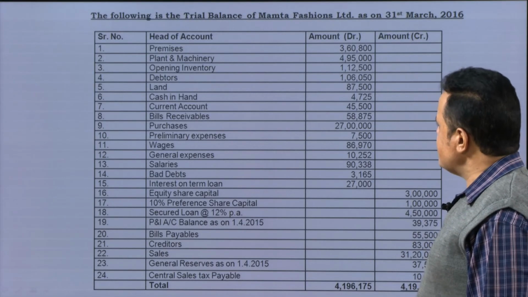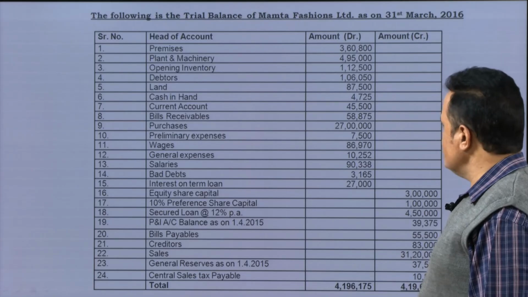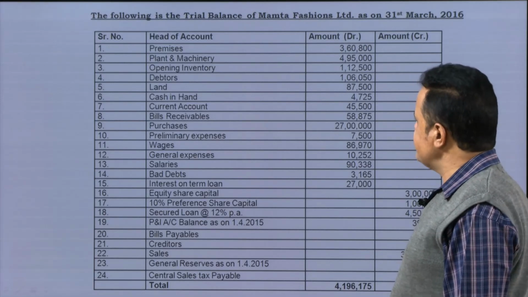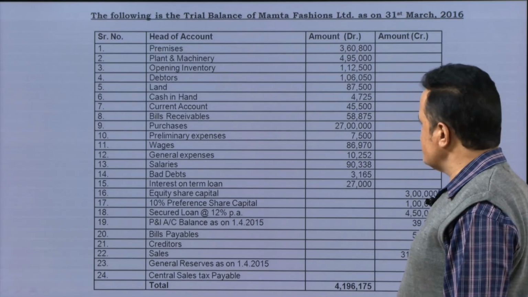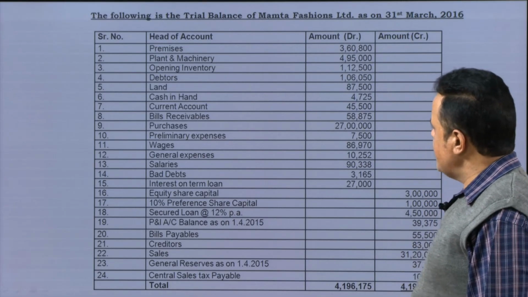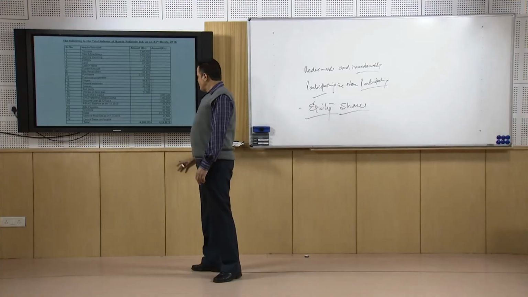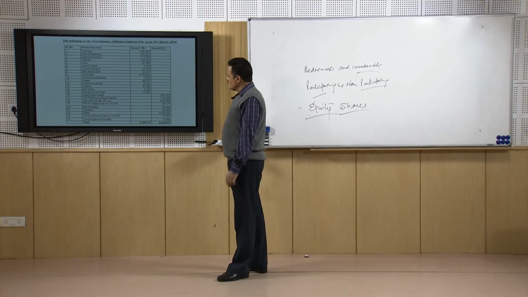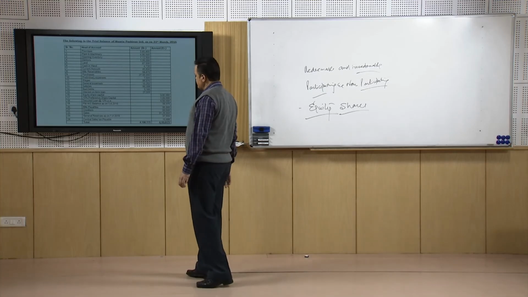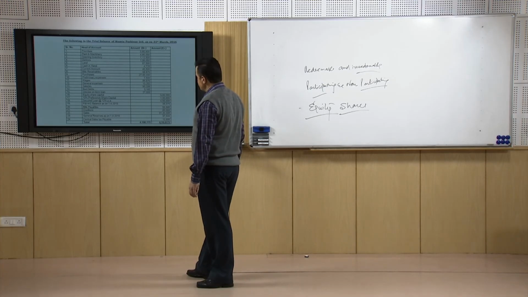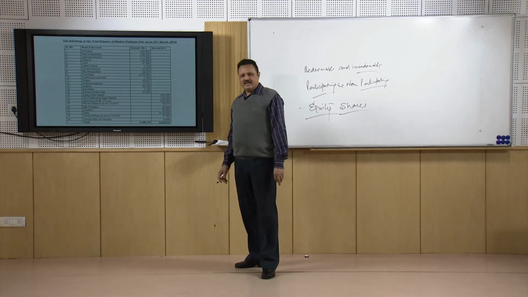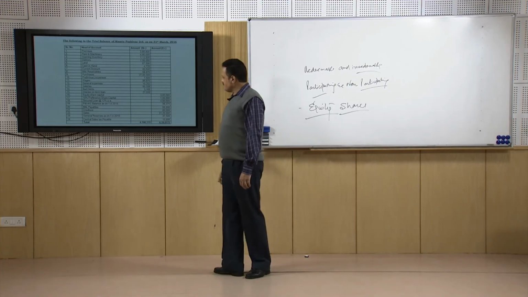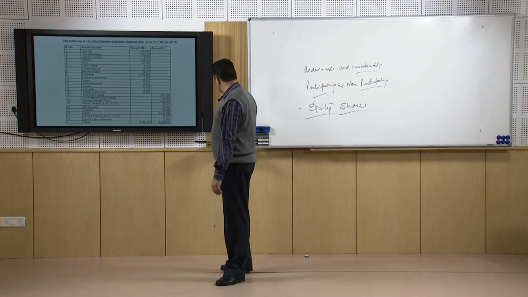So I think we do not have much here to talk about, and we will be taking only the opening inventory, then the purchases, no purchase returns or anything, and then the wages. On the credit side we will be taking the sales and the closing stock. So these different items we will be taking and preparing the trading account, and then we will be preparing the profit and loss account and balance sheet for this firm.